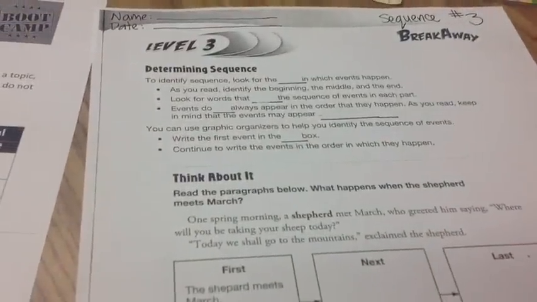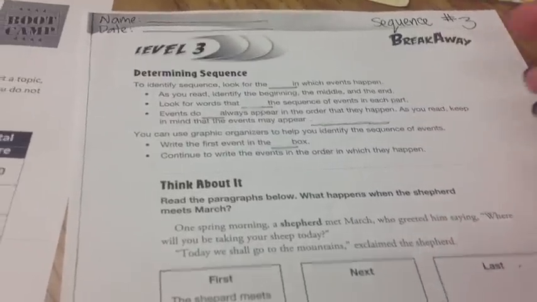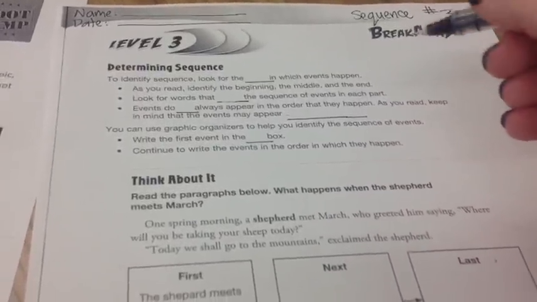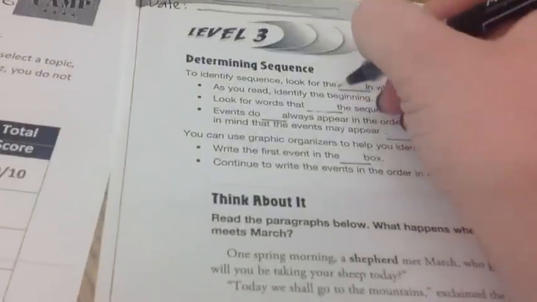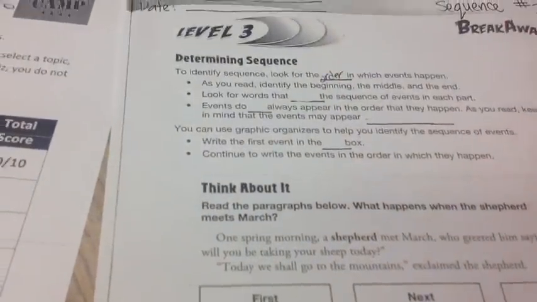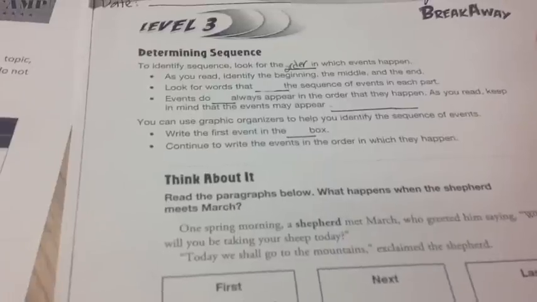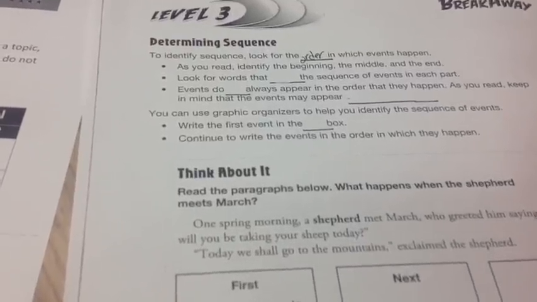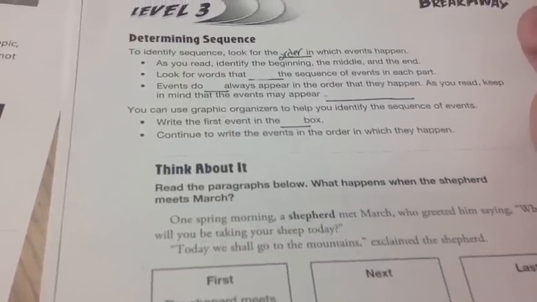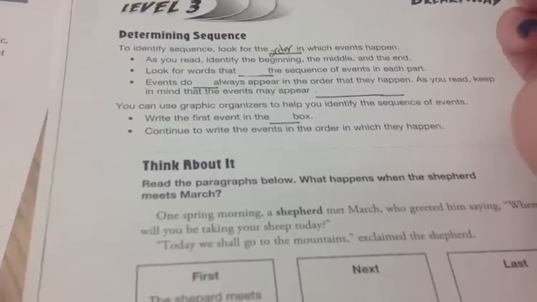Let's look at the notes for determining sequence. To identify sequence, look for the order in which events happen. Let's write that in. As you read, identify the beginning, the middle, and the end. Look for words that signal the sequence of events in each part.